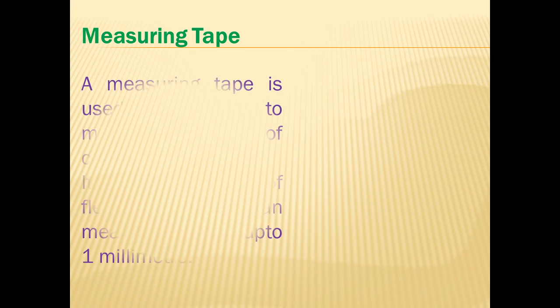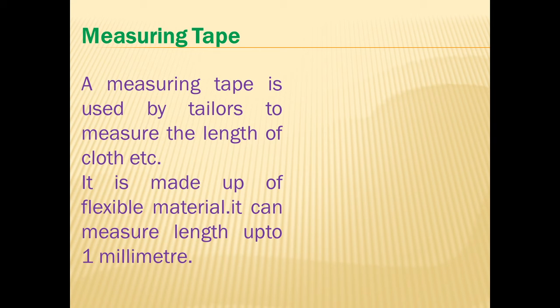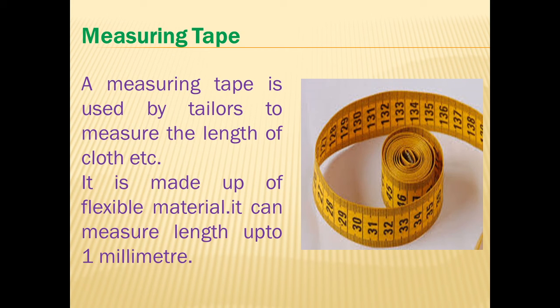Next device for measuring length is measuring tape. A measuring tape is used by tailors to measure the length of cloth or to take the body measurement. It is made up of flexible material so that it can be bent around an object. Hence, it can be used to measure circular table or girth of a tree. It can also accurately measure the length up to 1 millimeter.